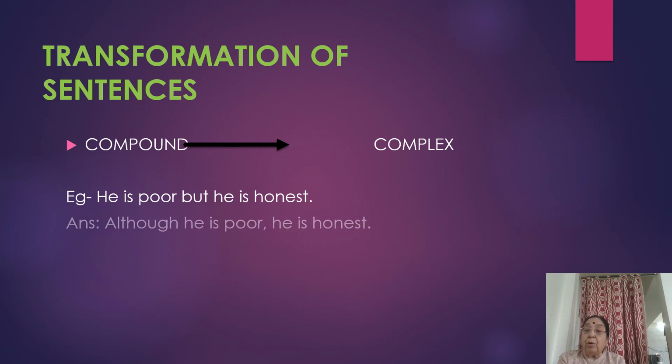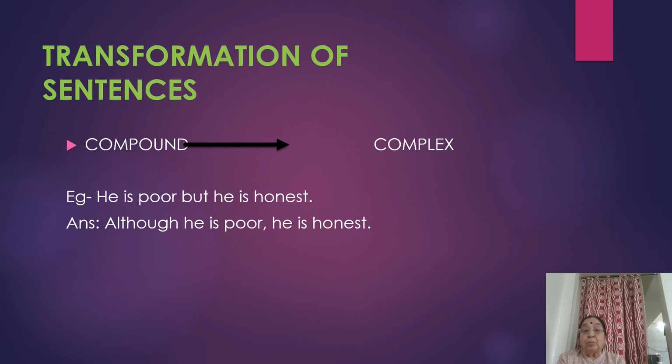Now how are we going to make it complex? By use of although. Although is a conjunction. Although he is poor, he is honest. So in this, he is honest is the main clause. You know, main clause can stand on its own, whereas the subordinate clause cannot, though it has a verb, it cannot stand on its own.